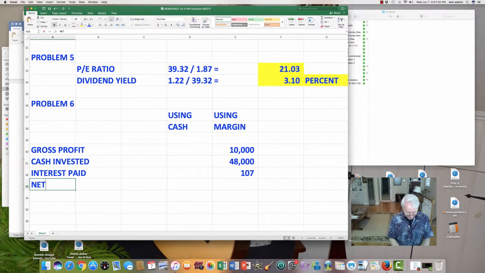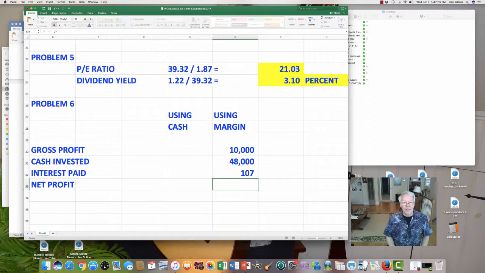Therefore, what is our net profit? The net profit is going to be our gross profit minus how much interest we had to pay as an additional cost of doing this transaction on a margin basis.